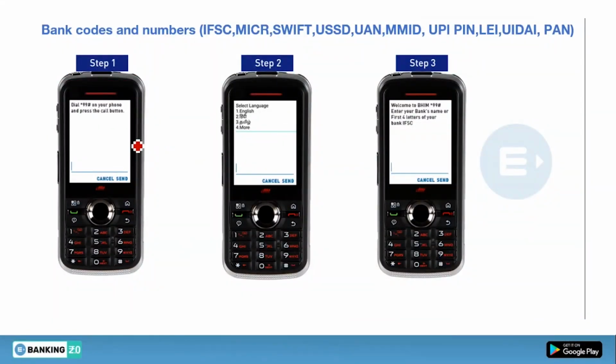Now see, when you dial star 99 hash on your phone and press the call button, the display will be like this. You have to select the language: English, Hindi, Bengali or any other. After that you will get this: welcome to Bheem, star 99 hash, and enter your bank's name or the first four letters of your bank IFSC. After entering the bank name or first four letters of IFSC, another window will appear. So by using that window you can access the financial services.